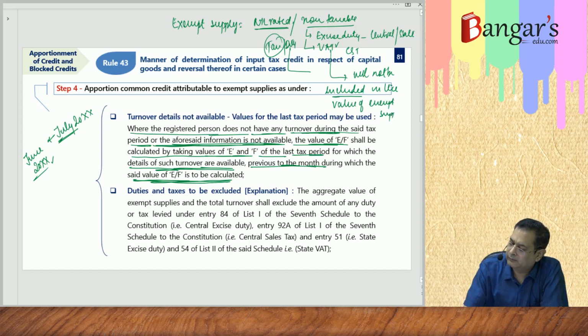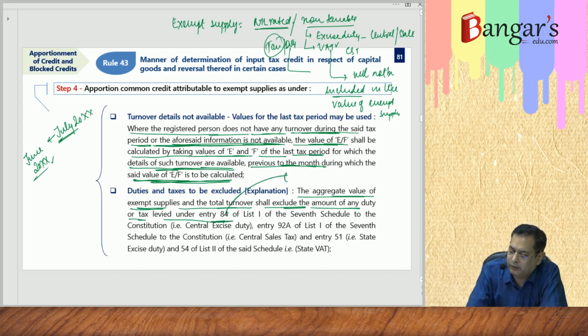in the value of the exempt supply. So here the aggregate value of exempt supplies and the total turnover shall exclude the amount of any duty or tax levied under entry 84, that is the central excise duty, 92A, that is the central sales tax, 51 state excise duty, or 54 state VAT.